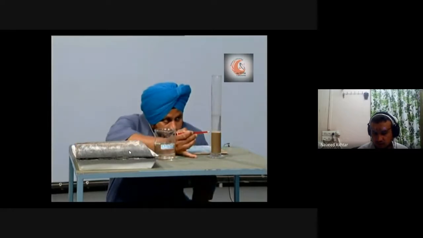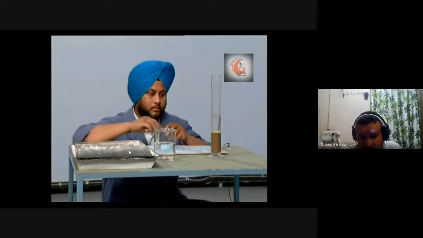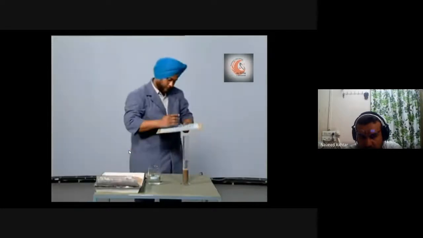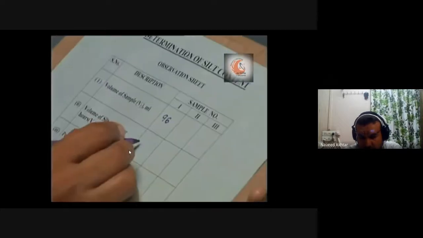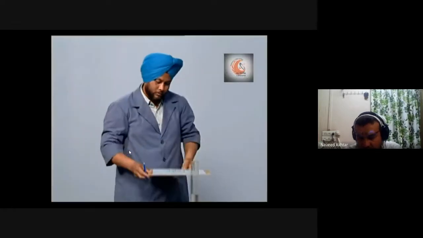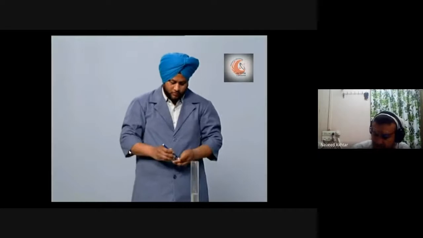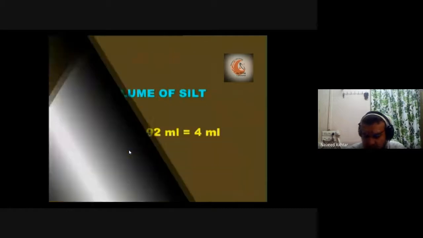You can see the reading, volume of sample W1 in ml. Then you have to calculate the percentage of silt: volume of silt divided by total volume of the sample into 100. It will give the percentage of silt content.